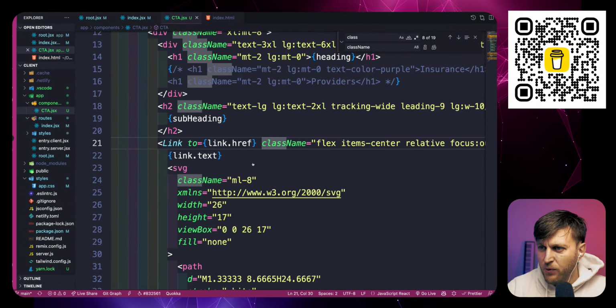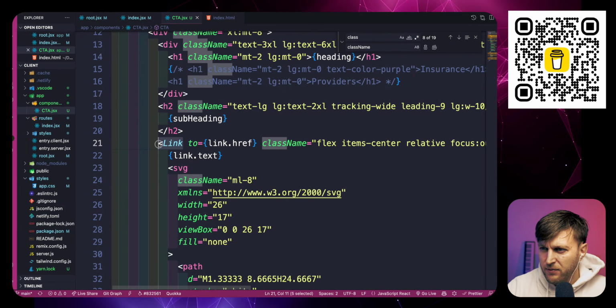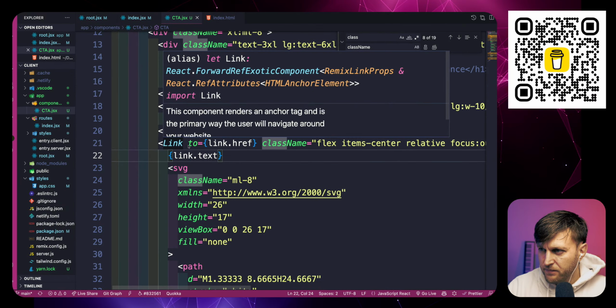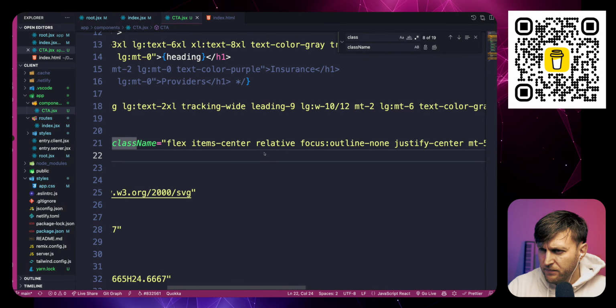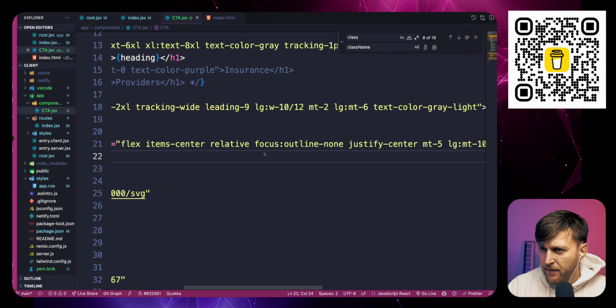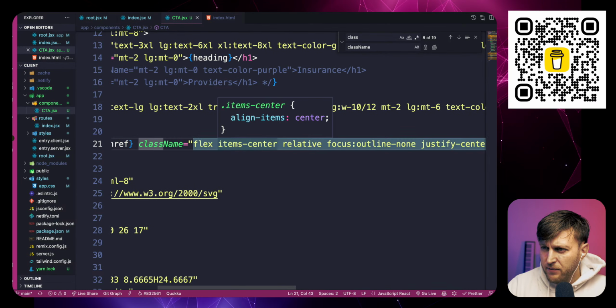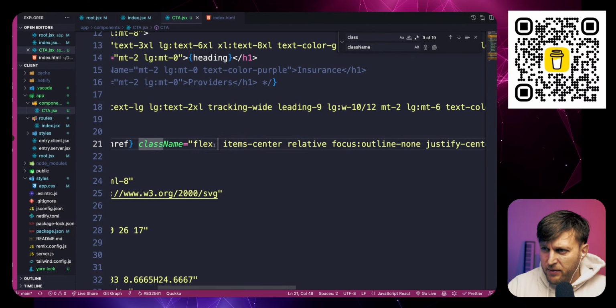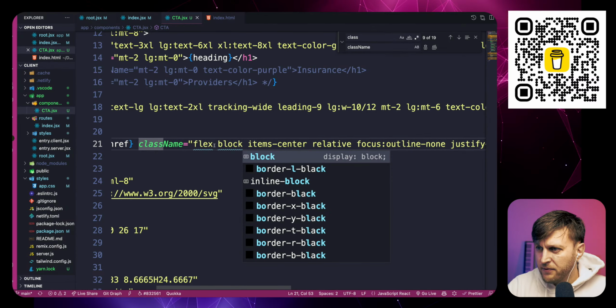The styling is whack when we did it this way. So let me do this. Flex, should it be block? Is that why?